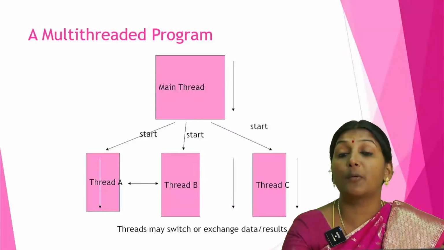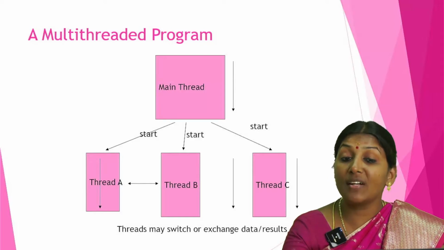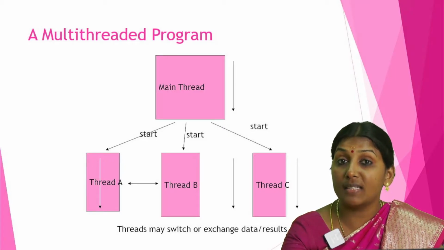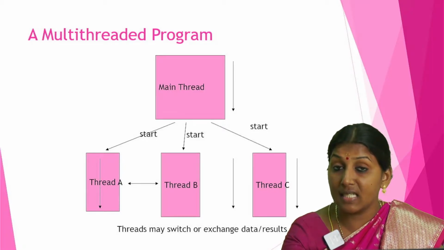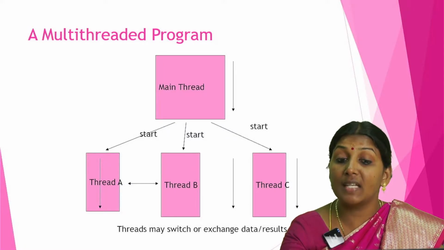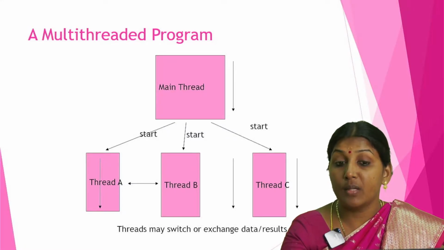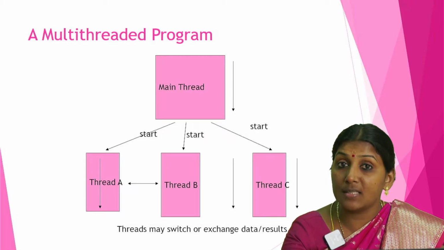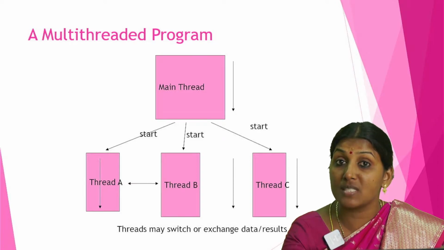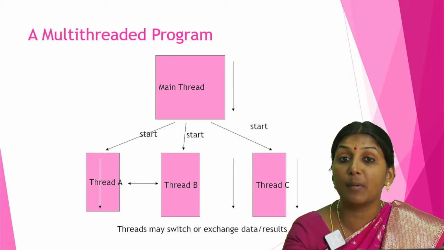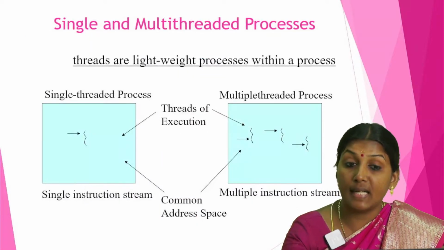And this is the block diagram of a multi-threaded program. A main thread can be divided into small threads: thread A, thread B, thread C. These three are the small threads into which we split the main thread, so that these threads can be executed simultaneously and the CPU response time can be increased. So this is the block diagram of multi-threading.